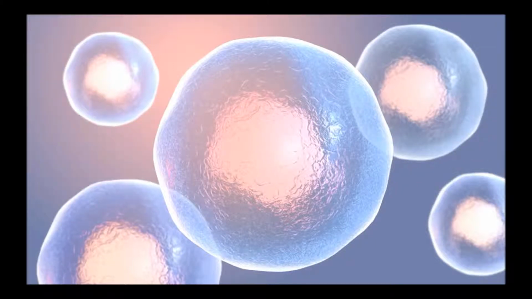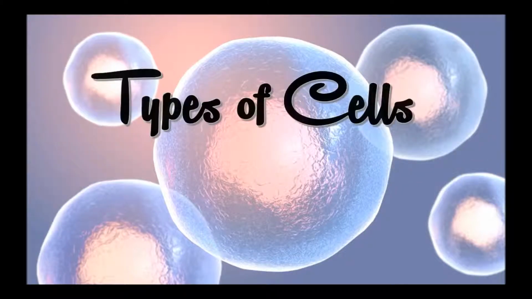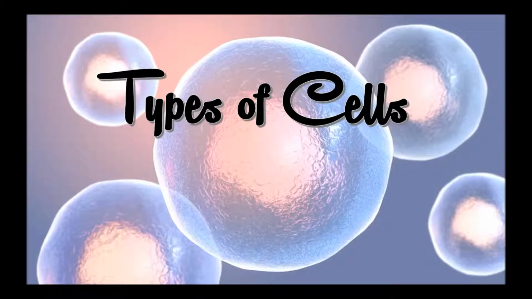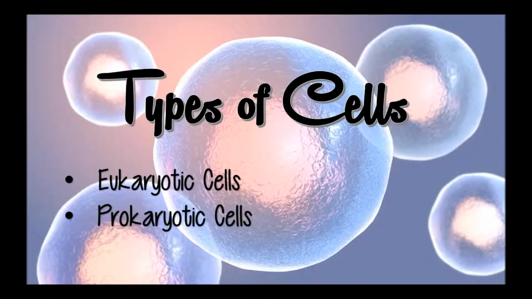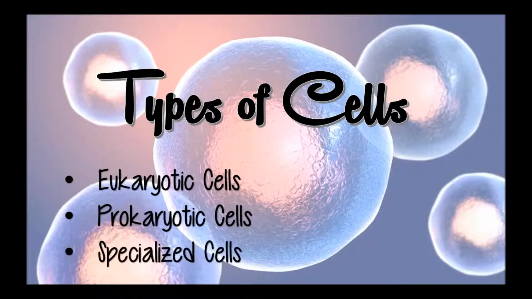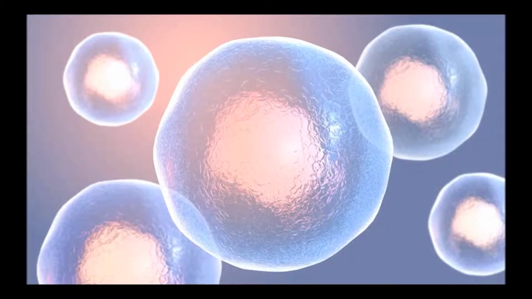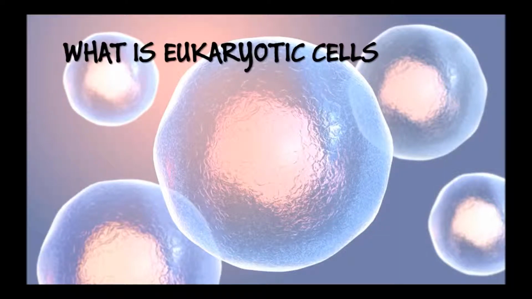Here, we have the three types or classifications, and those are eukaryotic cells, prokaryotic cells, and the specialized cell. First, let's have eukaryotic cells. What are eukaryotic cells?